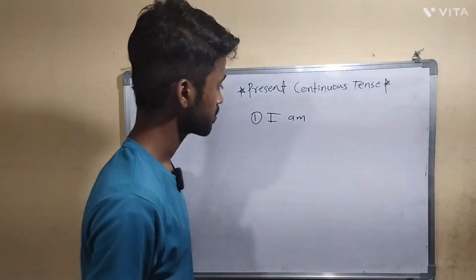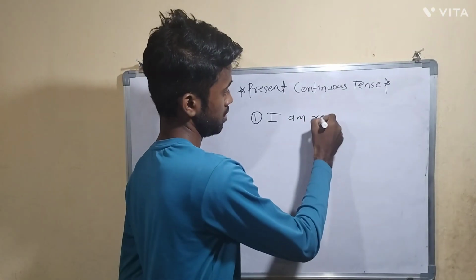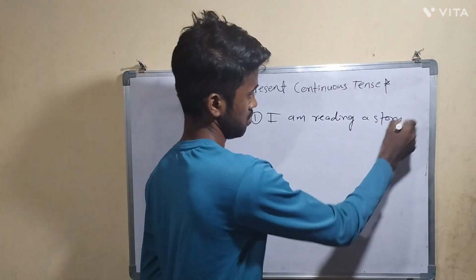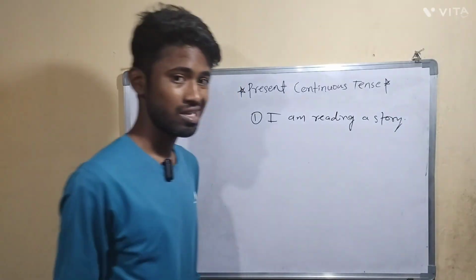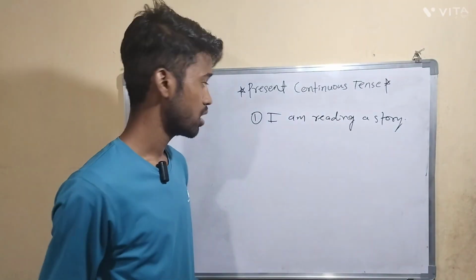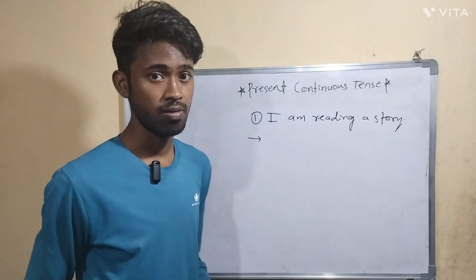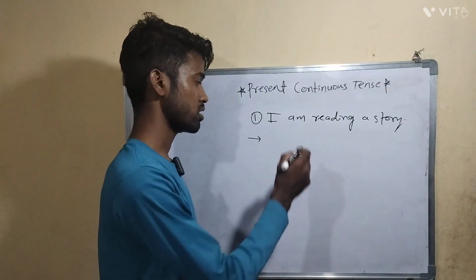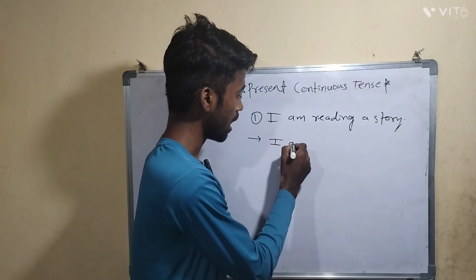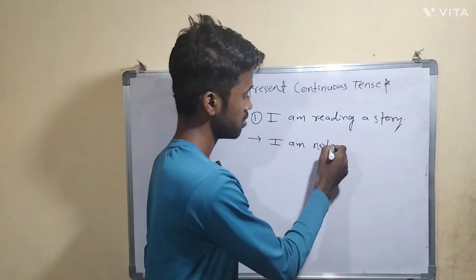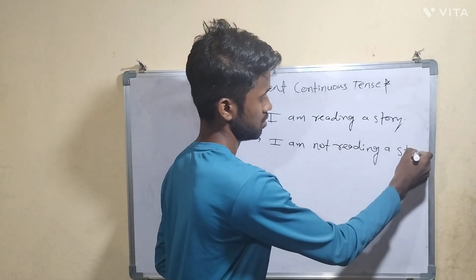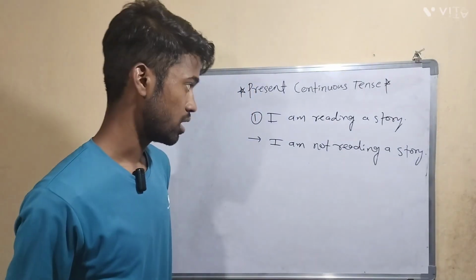I am reading a story. I am reading a story, right? This is the positive sentence. Subject plus helping verb plus fourth form of verb plus object. Okay, now let's convert this to the negative. So to make this sentence negative, we just have to add not after the helping verb. So what is the negative sentence? I am not reading a story.